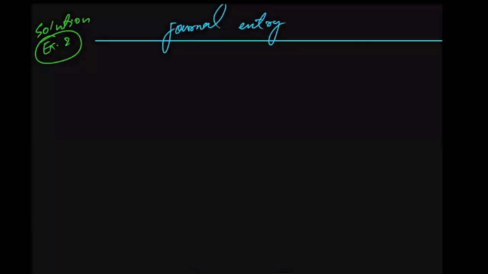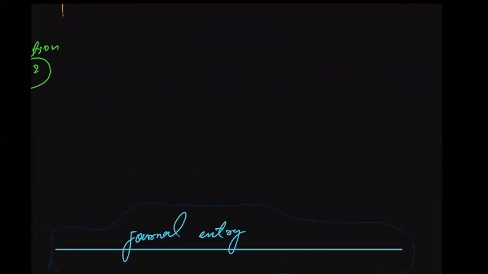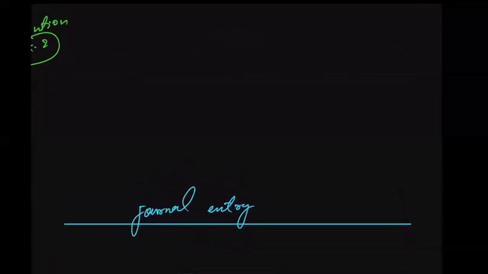But before passing the journal entry, let me just explain this a little. Just see. So what is happening in this question? For 100 shares, investors have paid for application. Yes or no?